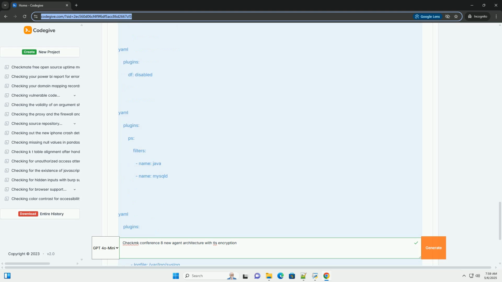4. Restart the Checkmk agent. Linux: systemctl restart checkmk-agent, or /etc/init.d/checkmk-agent restart. Windows: restart the Checkmk agent service using the services control panel.